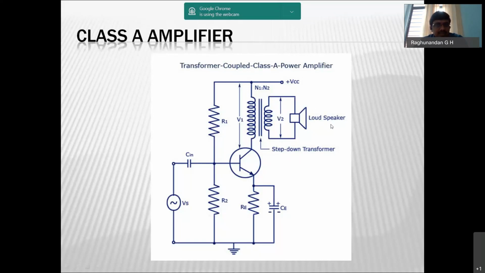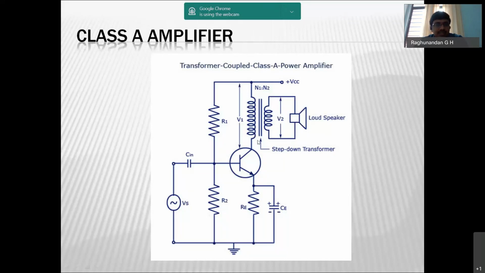The loudspeaker is nothing but the load. The load is connected to the secondary of the transformer. The primary of the transformer is connected to the transistor, and this is voltage divider bias as usual. In the place of RC, we have the primary of the transformer, and the secondary of the transformer is connected to the loudspeaker.